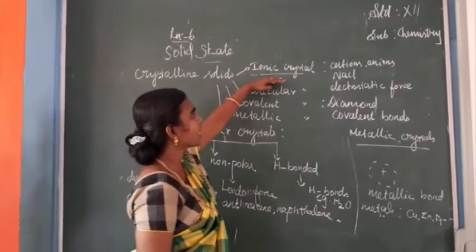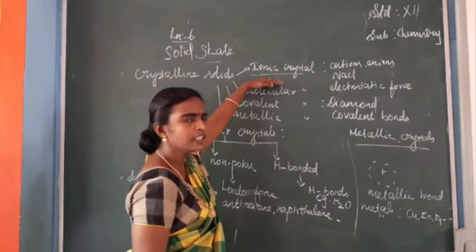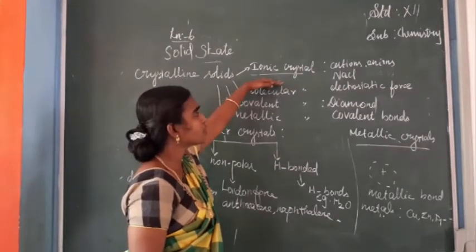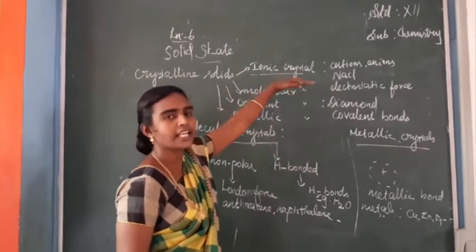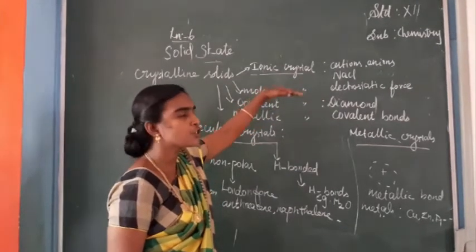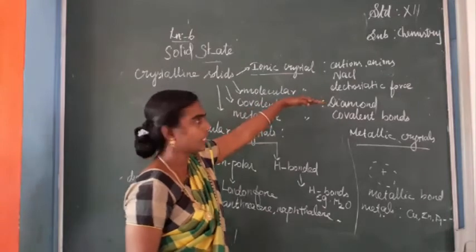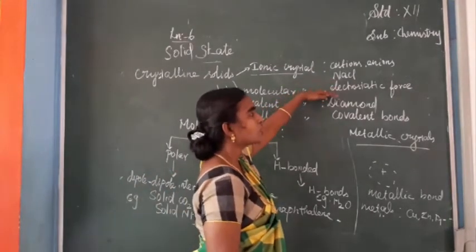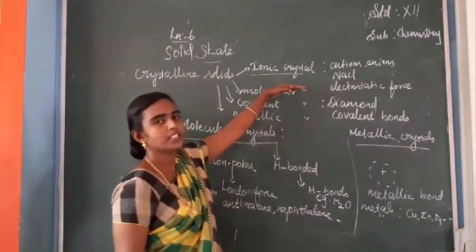First we saw ionic crystals. In ionic crystals, constituents are cations and anions, linked together by electrostatic force. Example, sodium chloride. Next we discussed the properties also.